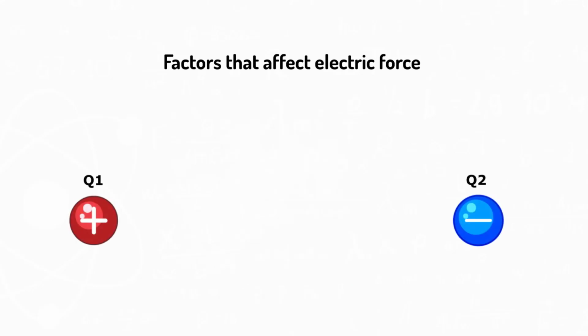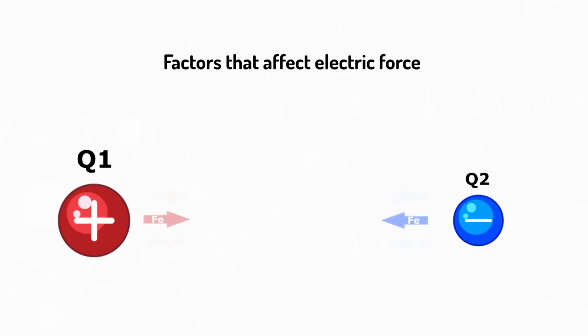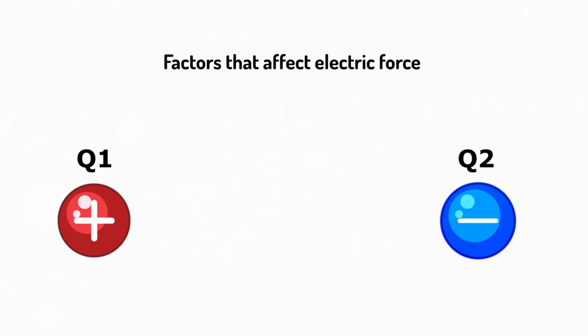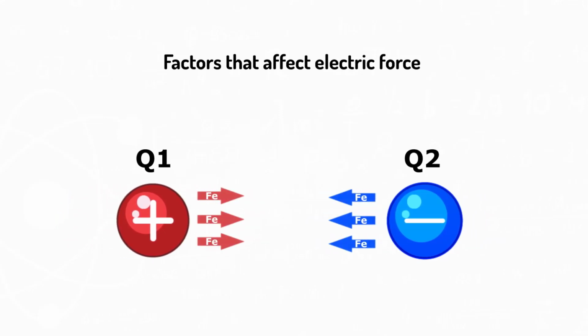Coulomb found that the electric force, Fe, between two point charges is proportional to many factors that include: 1. The magnitude of the two charges, Q1 and Q2. Therefore, changing the magnitude of one or both charges will affect the electric force magnitude between the charges. The charge's magnitude is proportional to the electric force value. So if the charge's magnitude increased, the electric force will increase.